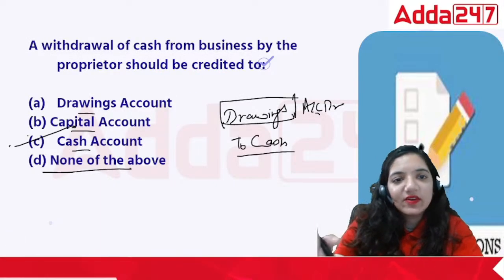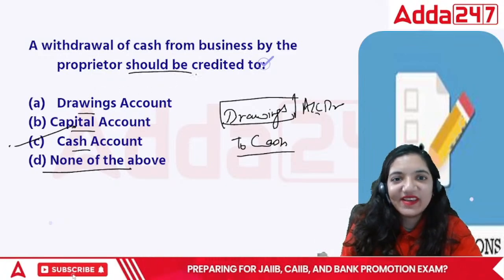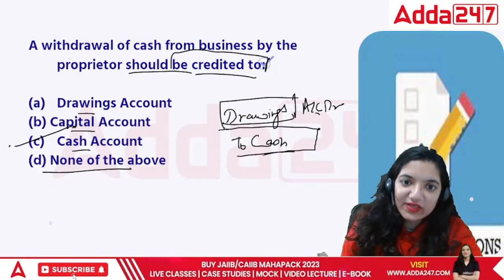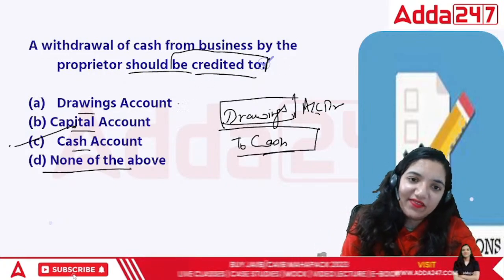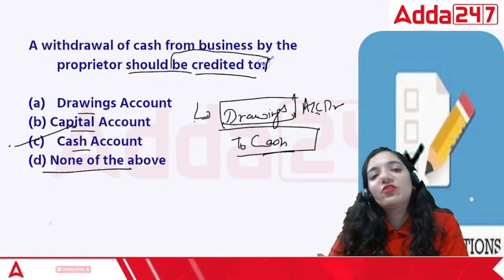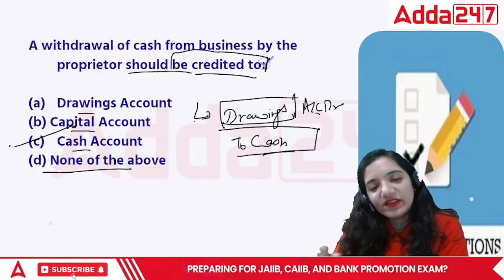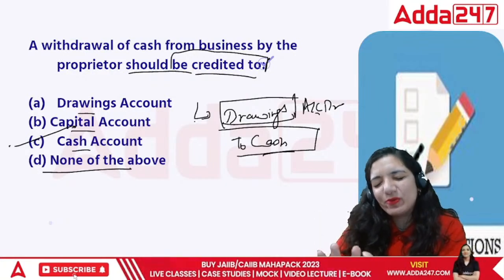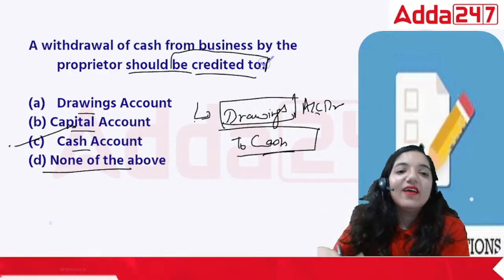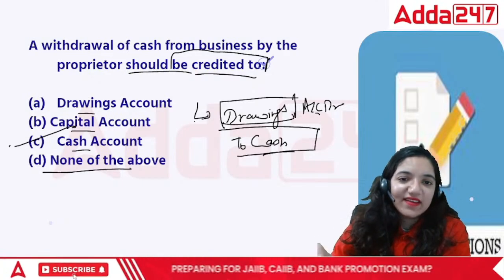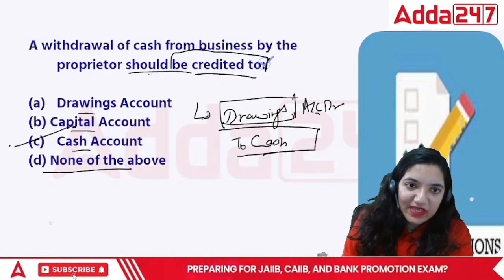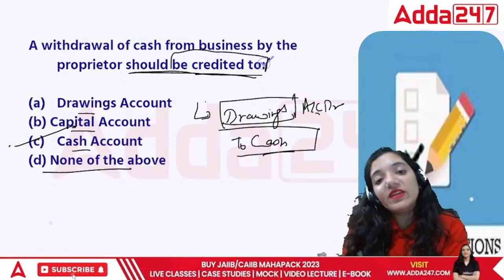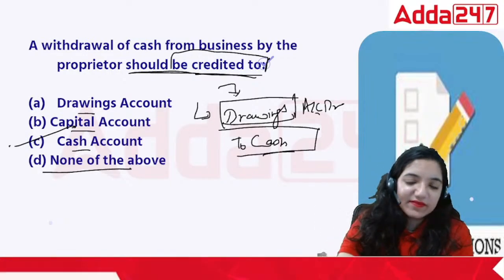Oh, I'm sorry. The question is related to the area of should be credited to. Should be credited to simply means that the portion which would be on the debit side, that is drawings only. Withdrawal of cash should be credited to. The point is drawings only. This is a portion of journal entries which is quite confusing. The element they are asking, in this case, it should be credited to now. That means it should be the term which should be on the debit side. It is drawings only.